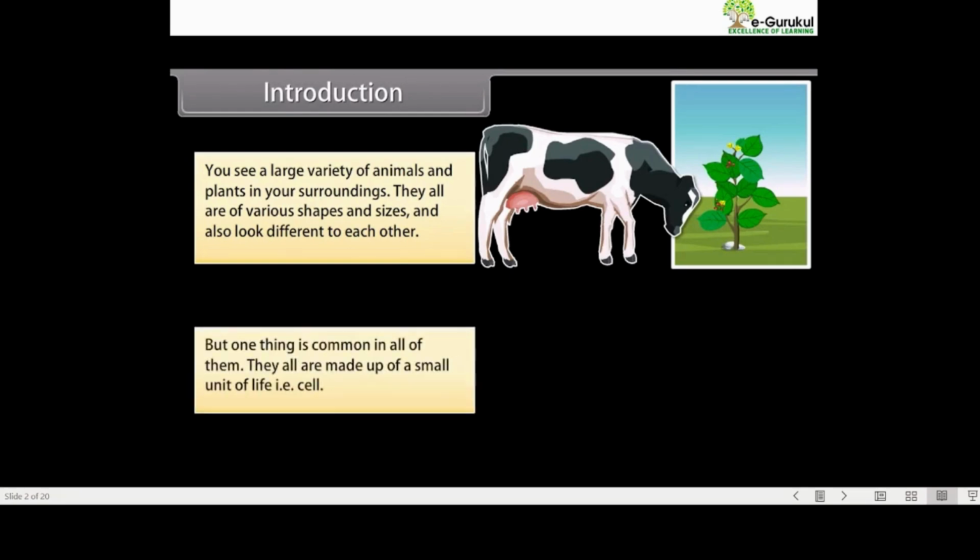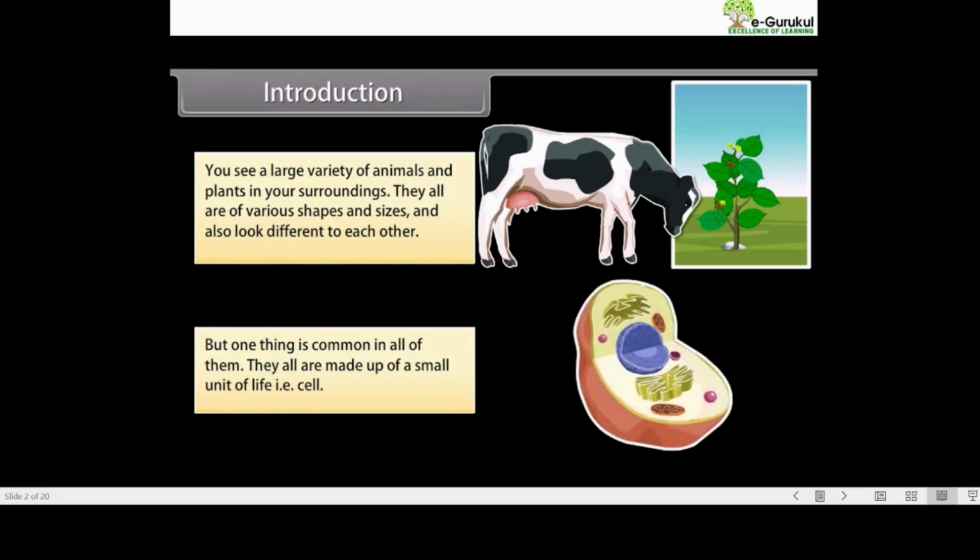But one thing is common in all of them. They all are made up of a small unit of life, that is, the cell. So in this module, we are going to learn about the cell and its structure.